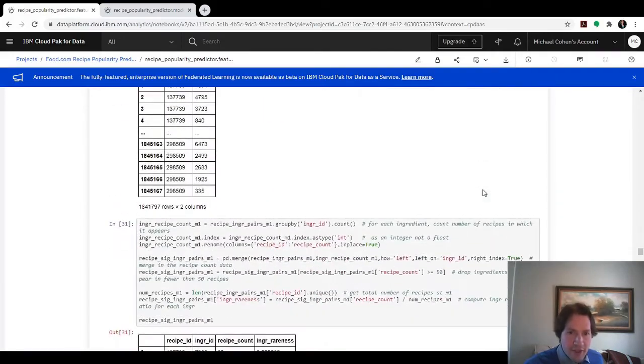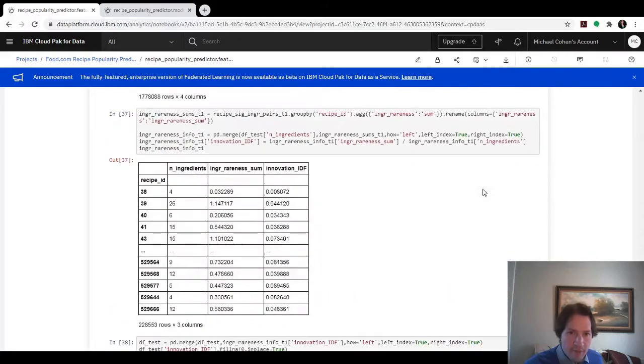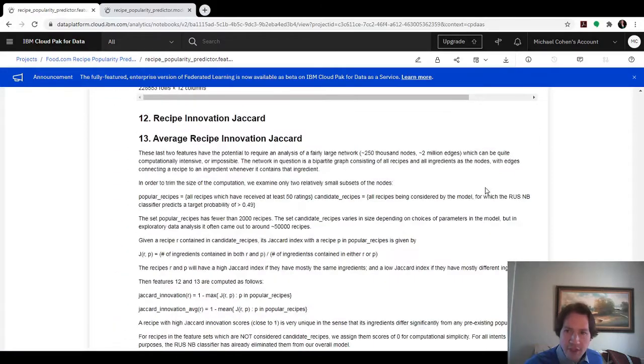Then lastly, I would like to comment on the network analysis that I was describing, because for my machine, or even for the machines on the cloud on IBM Watson Studio that I was using, a full computation of these Jaccard indexes for the entire network was too computationally intensive. It was impossible for me to complete.